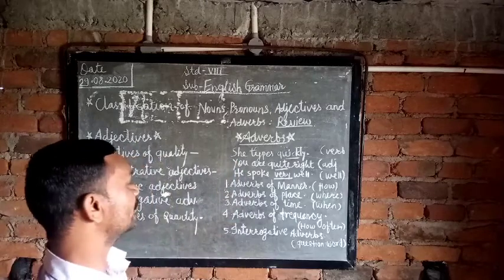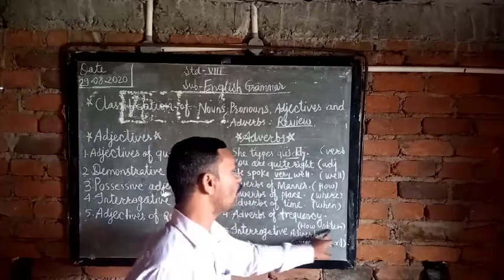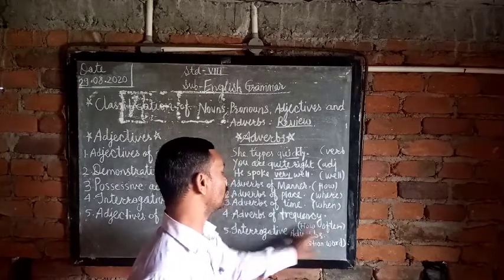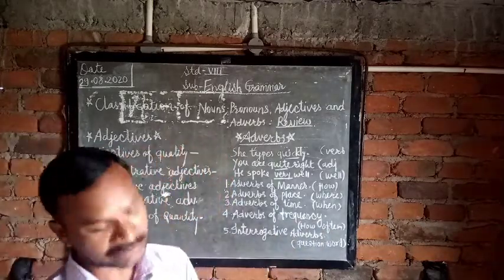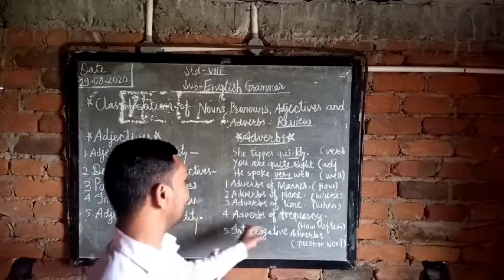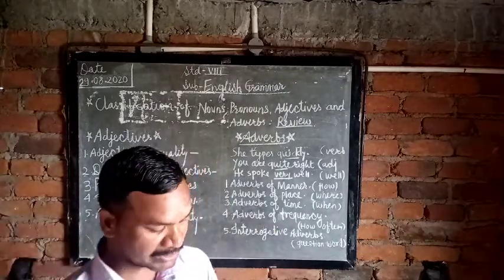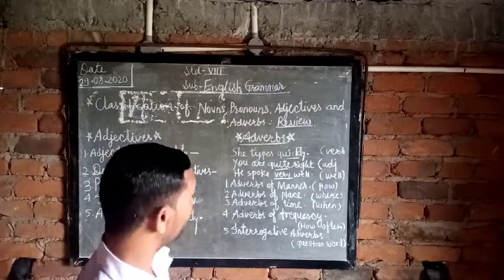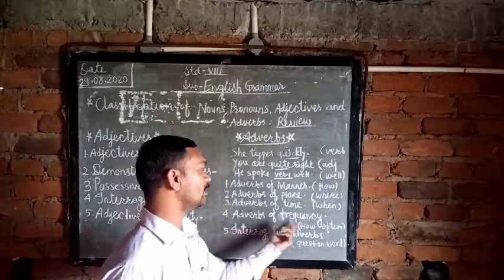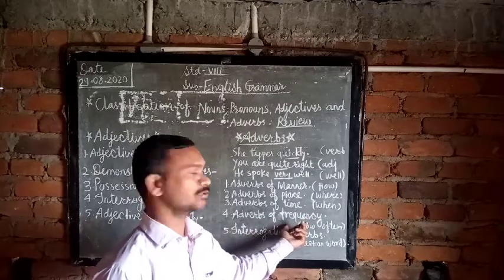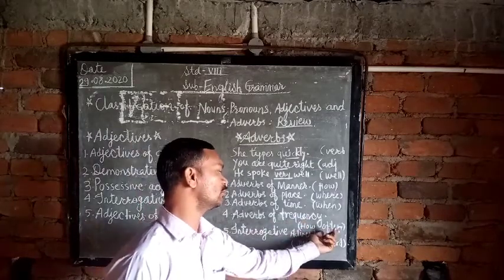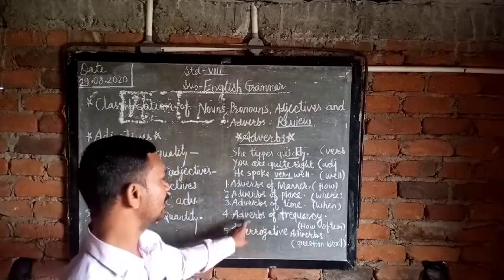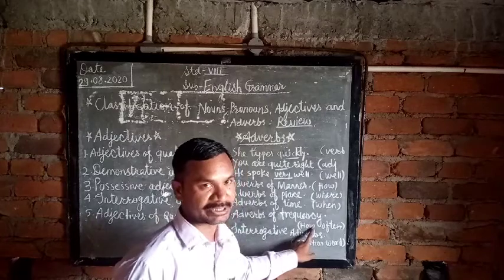Now adverbs of frequency. In the adverbs of frequency, when you ask the question with how often, you get the answer. So that's why you get the adverbs of frequency. These are some words: often, sometimes, always, never, twice. कितना बार हुआ? Frequency. So how often, using it in the questions, you get the answer. So that's why you understand this is the adverbs of frequency.